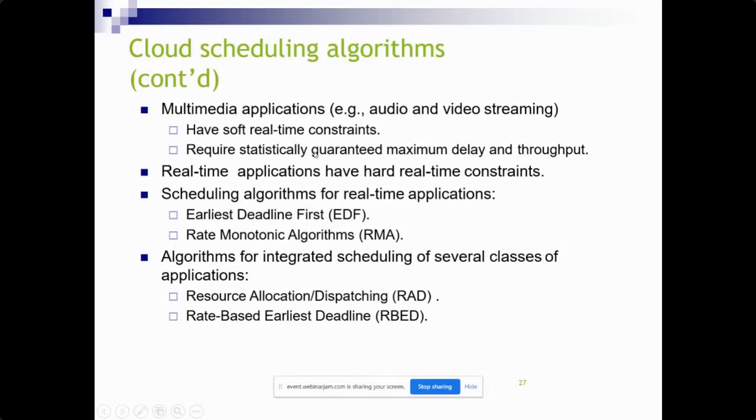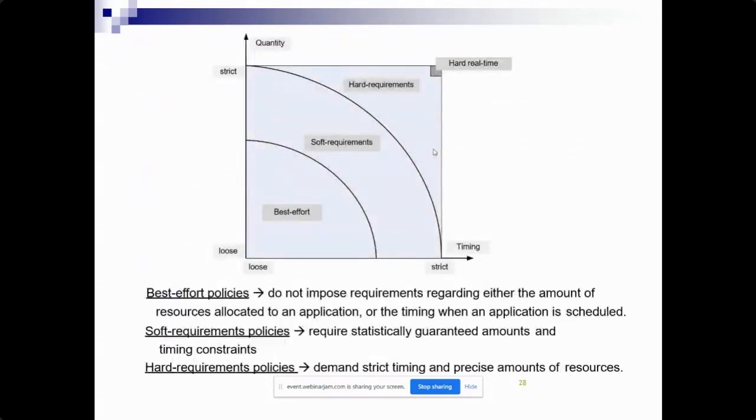If you see here, there are many multimedia applications too, such as audio and video streaming, which have soft real-time constraints, and they require statistically guaranteed maximum delay and throughput. And for real-time applications with hard real-time constraints, the scheduling algorithms are EDF, that is earliest deadline first, rate monotonic algorithms, and resource allocation dispatching. So these are the different applications available. And what are the best policies we have here?